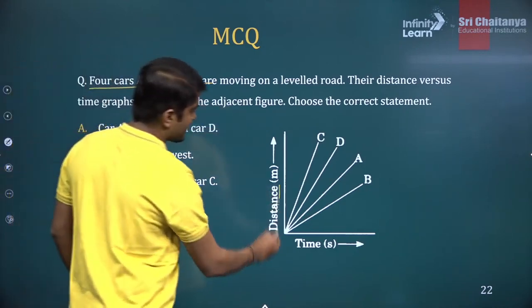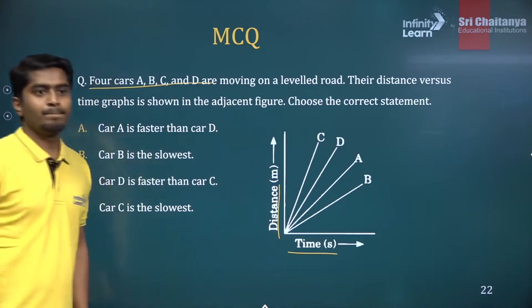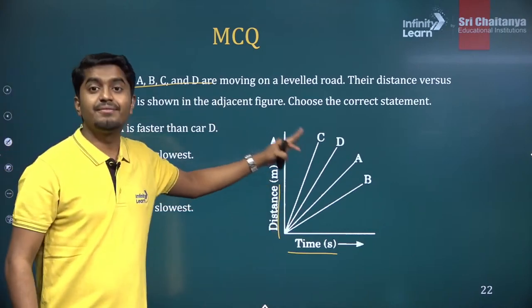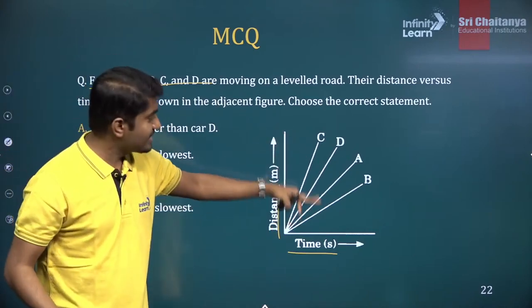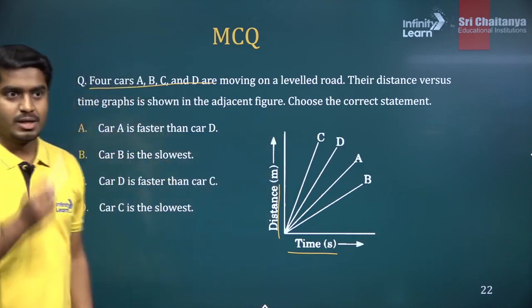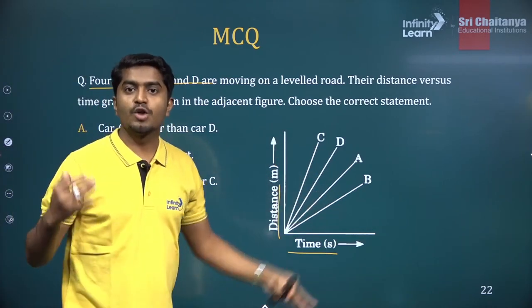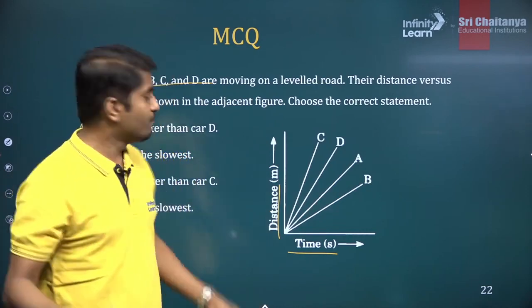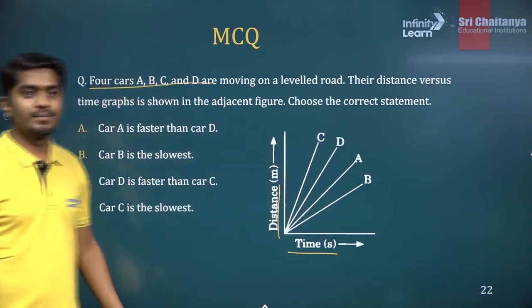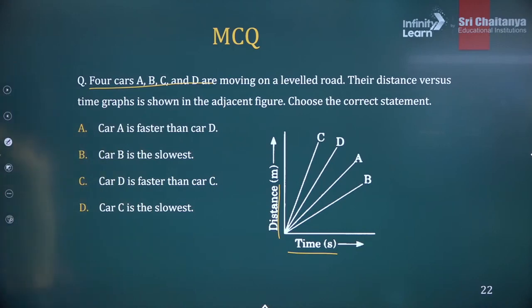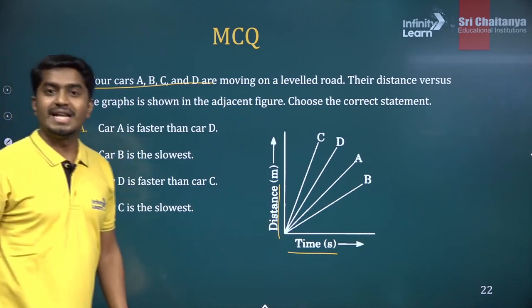This is again a distance versus time graph, but they have different slope, different steepness. So you have to understand which is steeper, or which graph has more slope. Okay, option B. All right, let's find out.